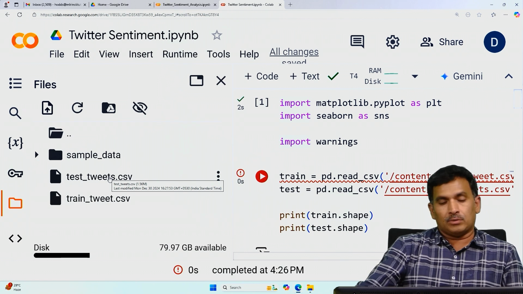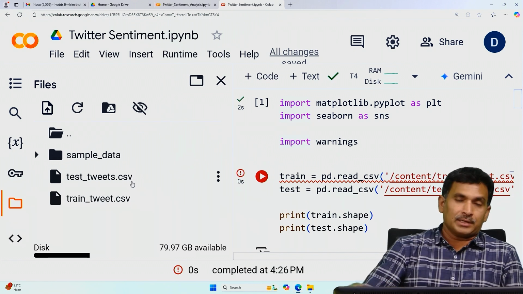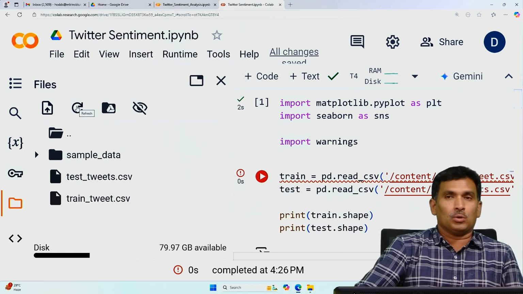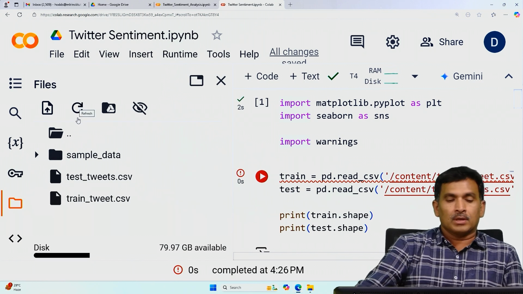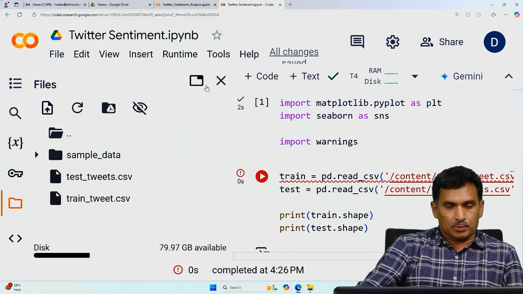Any data you can upload like this. Sometimes, if the data set is large, you may not be able to see what you uploaded; in that case you have to refresh it so that it will appear. So uploading the data set is over.